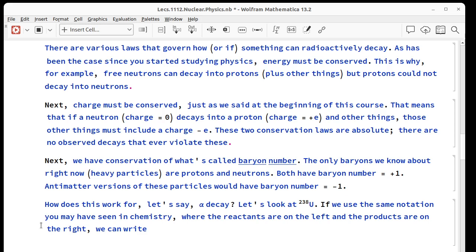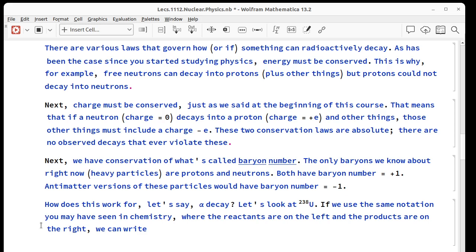This is what keeps protons from being able to decay into neutrons, because the proton is a little bit smaller. A free neutron can decay into a proton, but it can't go the other way because energy wouldn't be conserved. Charge also has to be conserved.